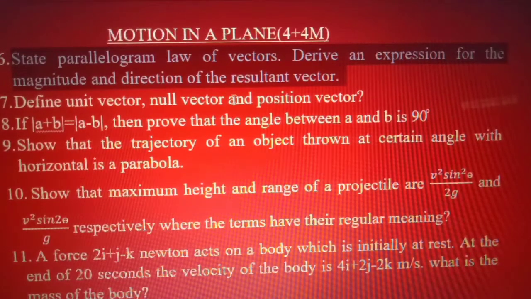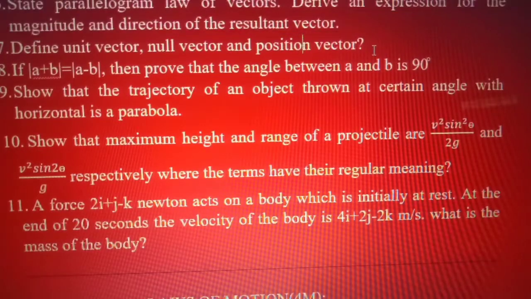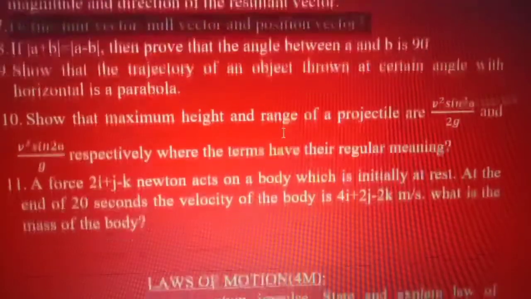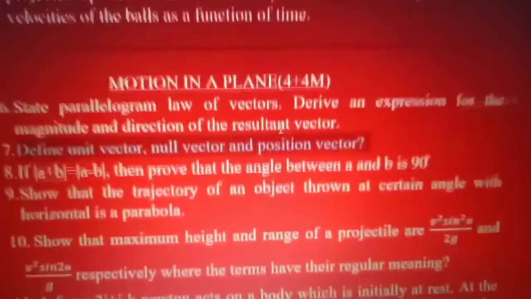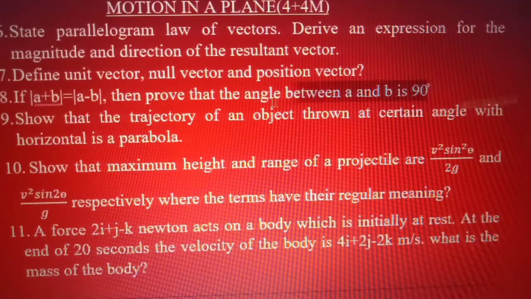Derive an expression for the magnitude and direction of the resultant vector. And second question is, define unit vector, null vector and the position vector. And the third question from motion in a plane is, if mod A plus B equals mod A minus B, then prove that the angle between A and B is 90 degrees.